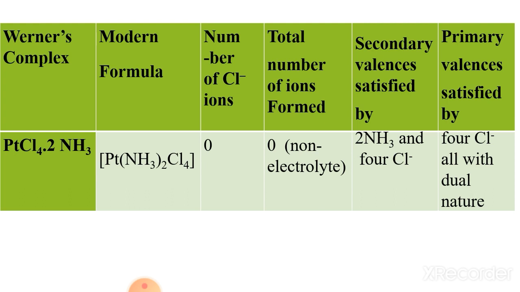So these are some formulas according to Werner's theory. They show the conducting nature, secondary valency, and primary valence satisfied by the given complex. Here no charges are there, so that's why they are non-conducting and behave as non-electrolytes.